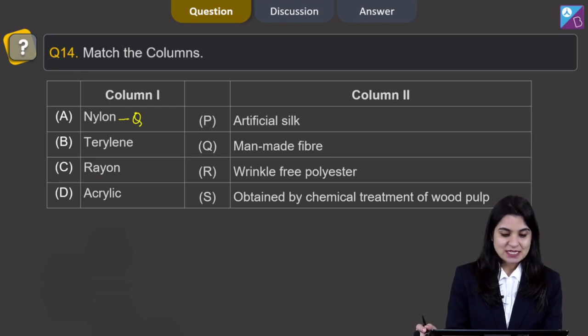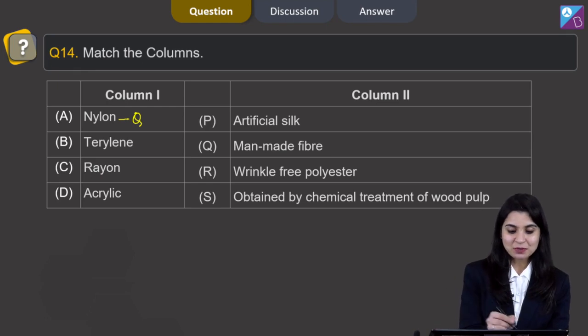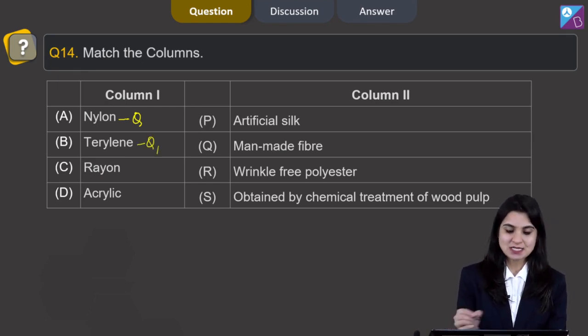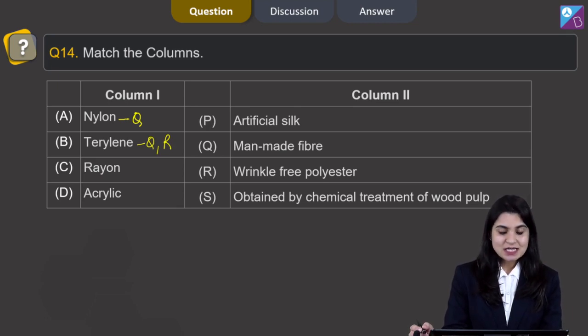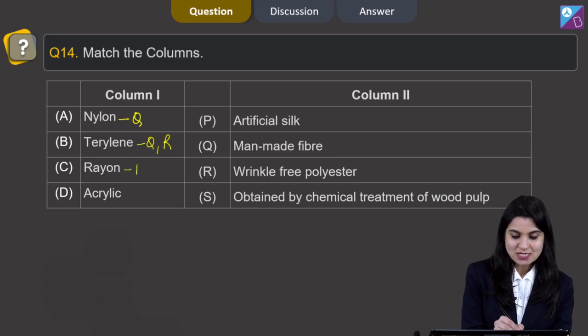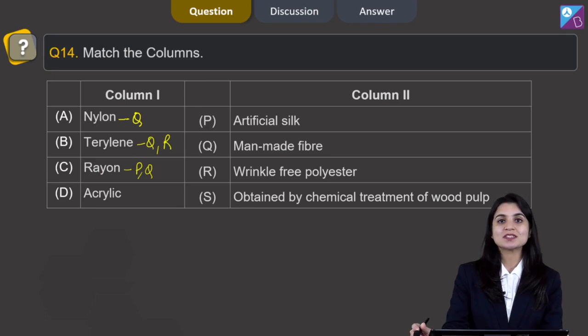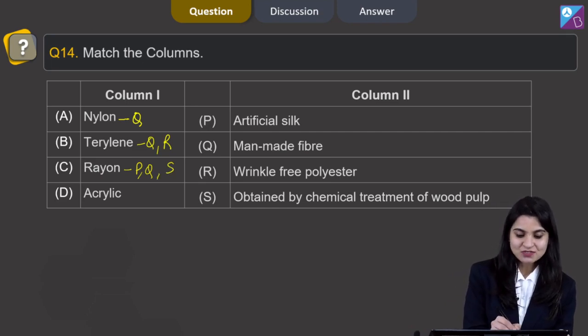Next is terylene. Terylene is an artificial silk, no. Terylene is a man-made fiber, correct, it is a man-made fiber, and also it is a wrinkle-free polyester, so we'll match it with R also. Obtained by the chemical treatment of wood pulp, this is incorrect for terylene. Next one is rayon, artificial silk. This is correct for rayon. Rayon is known as artificial silk. It is a man-made fiber, but it is not a polyester, and it is also obtained by the chemical treatment of wood pulp. So, S will also be correct for rayon.